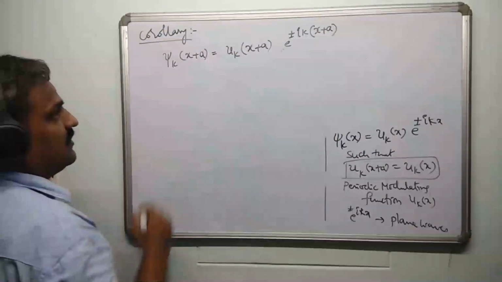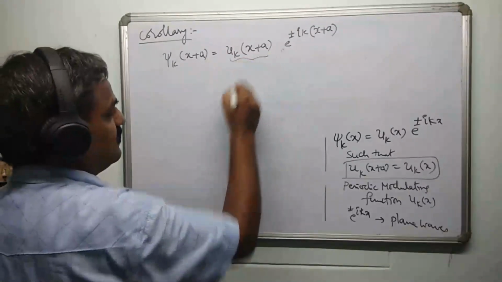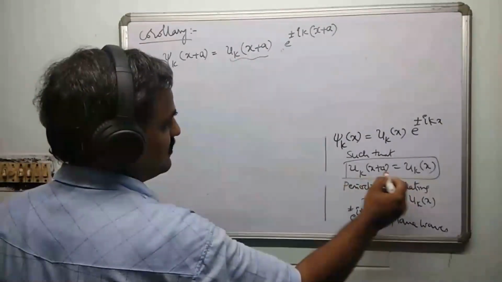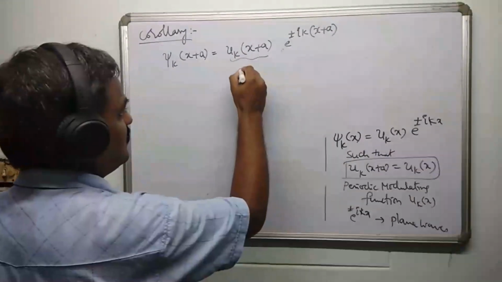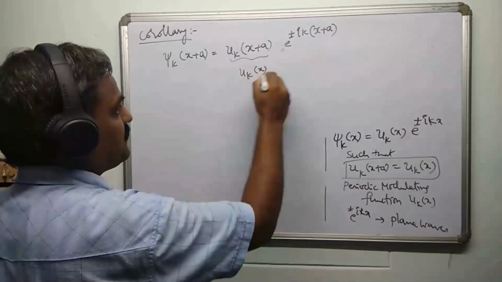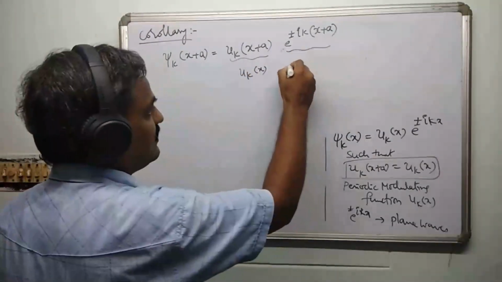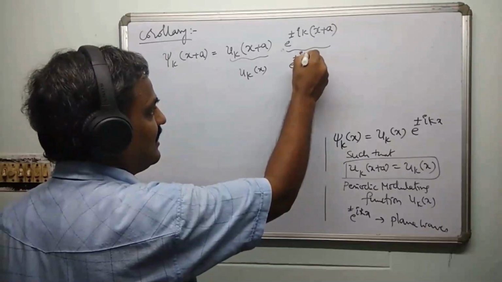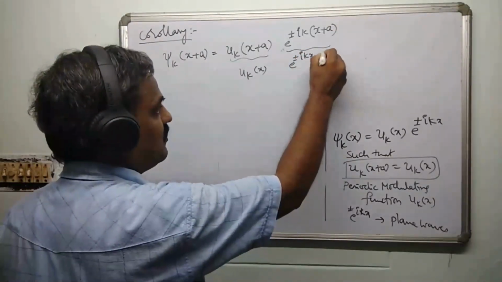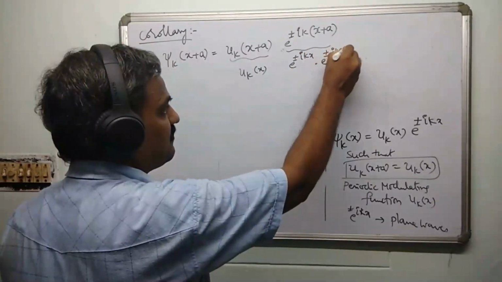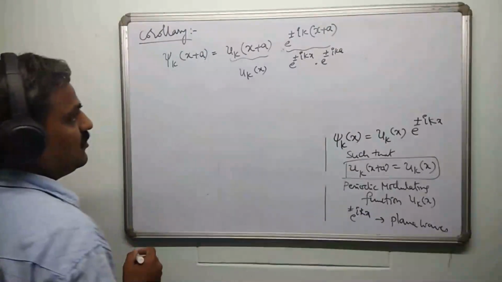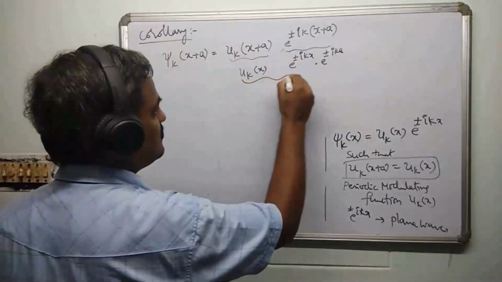So if I write it like this, as per Bloch theorem, uk of x plus a is uk of x. So in place of this, I can write uk of x. And in place of this, I can write e power plus or minus ikx into e power plus or minus ika. So if you combine both of them, after all, this is nothing but